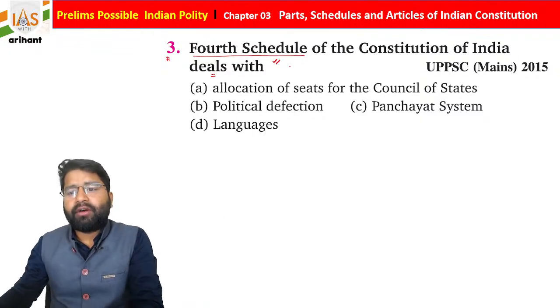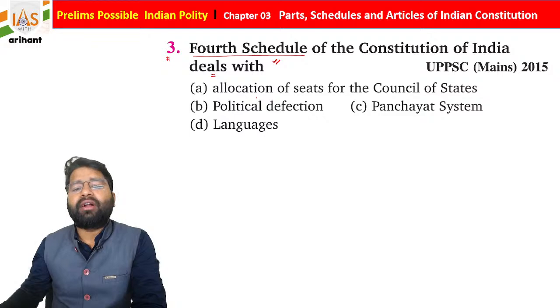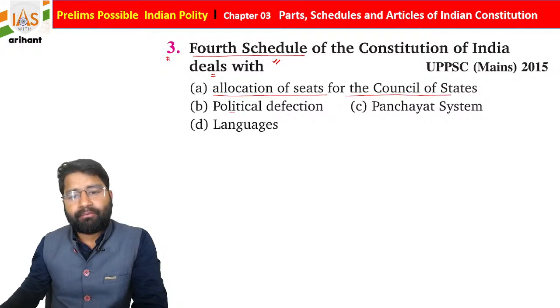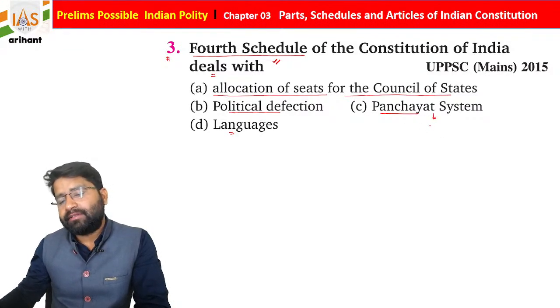The fourth schedule of the Constitution of India deals with what? Option A says allocation of seats for Council of State, political defection, Panchayati Raj or Panchayati system, or language. So students, as you know, the Panchayat is mentioned under schedule number 11 of Indian Constitution.